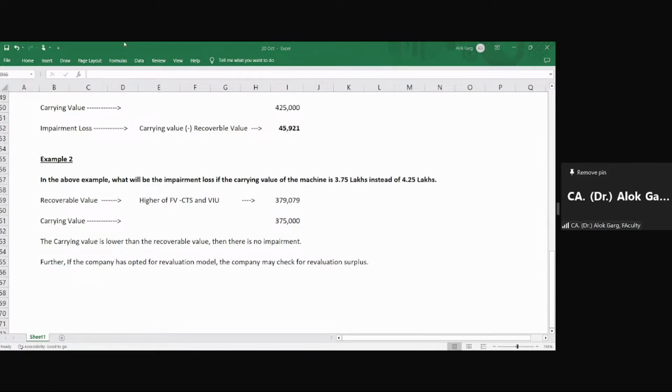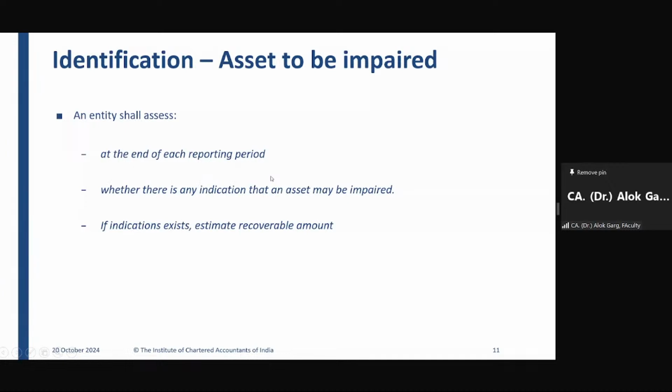Very good. So friends, so far we discussed the recoverable value and the carrying value, and if the carrying value is more than the recoverable value, then the company needs to charge the impairment loss. Recoverable value is the higher of fair value less cost to sell and value in use. Okay, now identification of an asset that may be impaired.